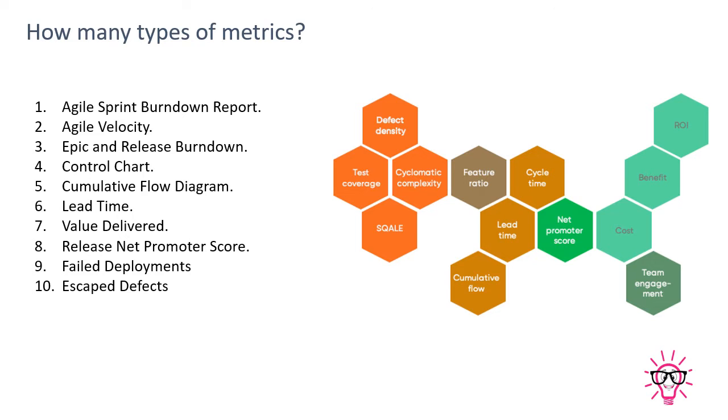Now, what exactly are Lean metrics doing? Lean metrics focus on ensuring a flow of value from the organization to its customer and eliminating wasteful activities. Common metrics include lead time and cycle time.